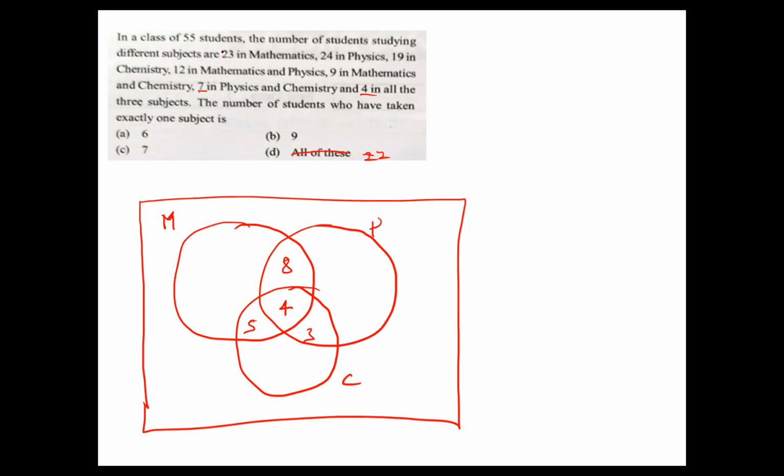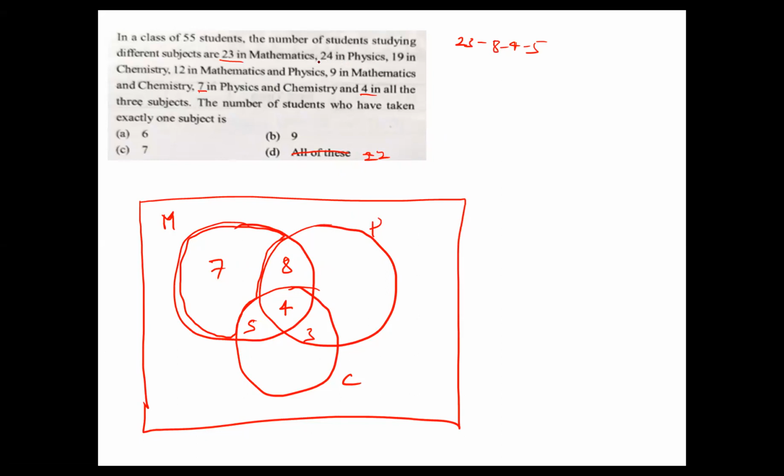Now I can come to that. There are 23 in mathematics. 23 means already minus 8, minus 4, minus 5. What is this value? 23 minus 8 minus 4 minus 5. What is the answer? 7. So remaining is 7 here. Try to understand this part. This part is nothing but only mathematics.